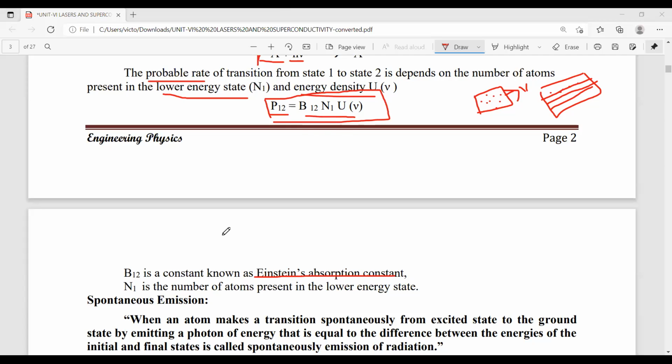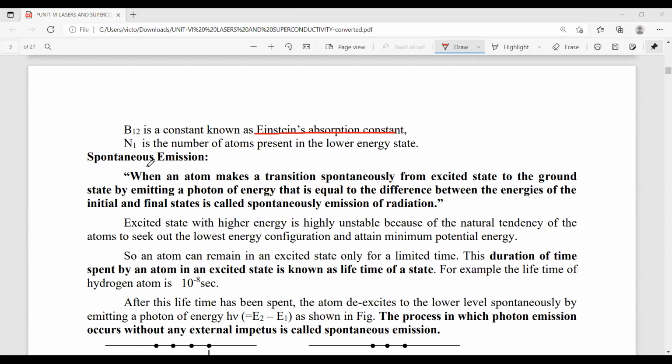Okay. Right. Now the next concept, spontaneous emission. What is spontaneous emission? We just discussed transitions that may take place from a lower energy level to a higher energy level, or from a higher energy level to a lower one. Both are examples of transitions of atoms from one energy level to another.